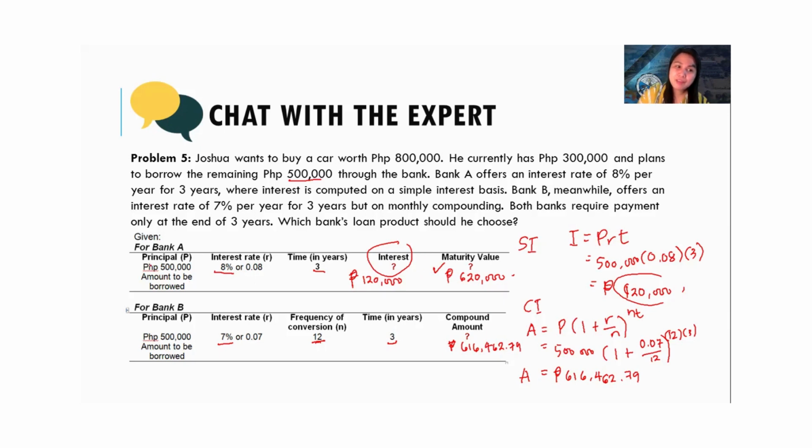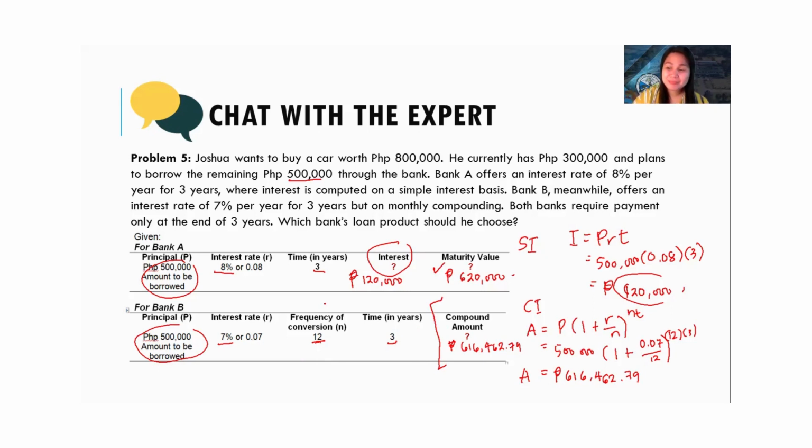So if you have 500,000 as a loan, you want to pay the one with less interest charges. So you choose Bank B, because in Bank B you will just pay less. However, if this is an investment, you go for Bank A because it will give you more. Questions?